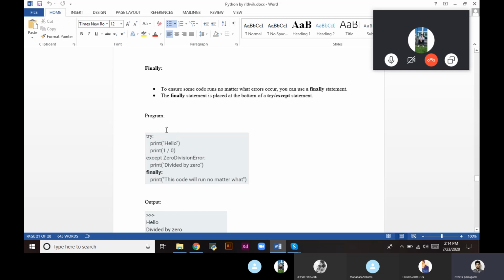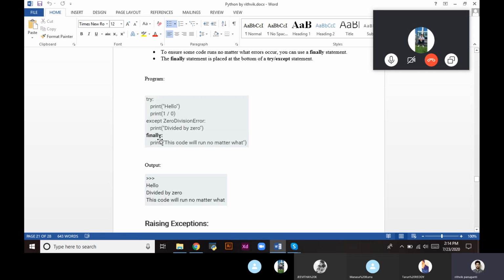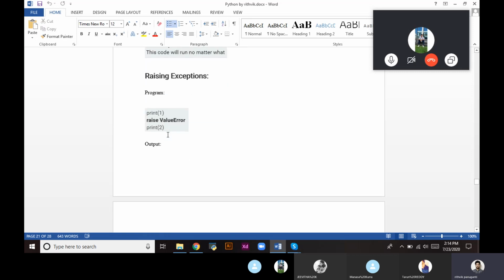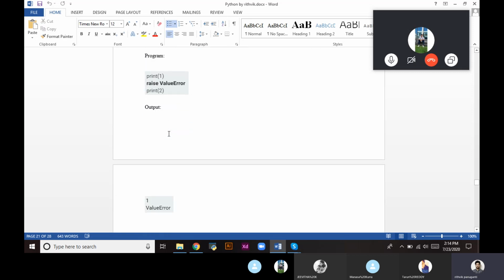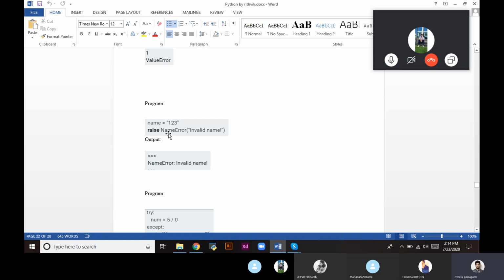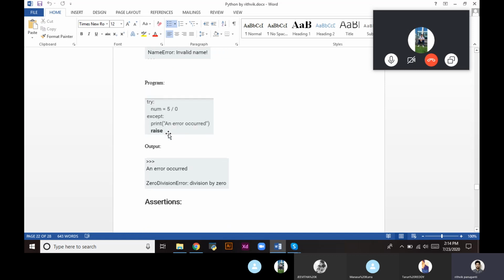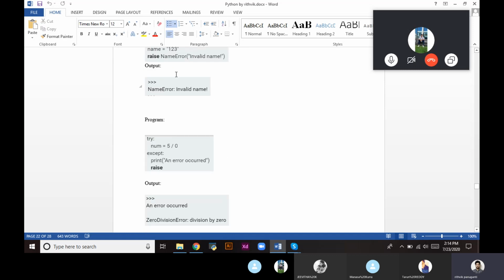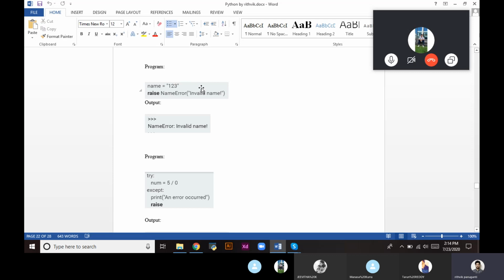Finally: no matter what errors occurred in the program, if you want to print a few statements no matter what, then we give the finally keyword. And we can raise our own exceptions. We can pass the raise parameter, whatever exception we want to raise.